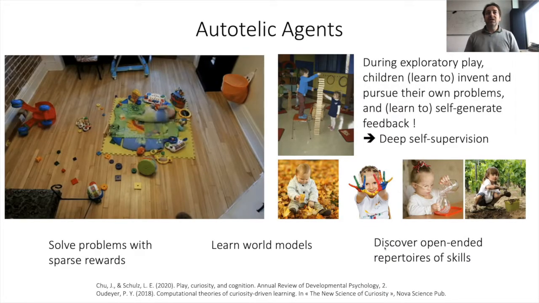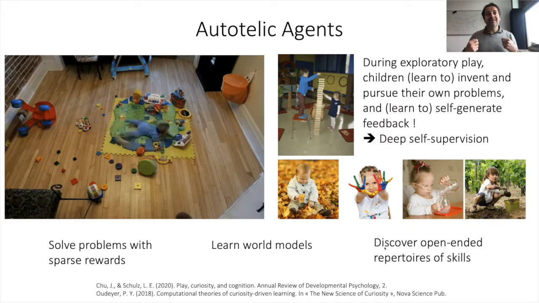So first of all, infants are autotelic agents. What does it mean? It means that during exploratory play, which is a major part of the way they learn about the world, they do learn to invent and pursue their own problems, and they do learn to self-generate feedback for the problems and the goals that they imagine for themselves.